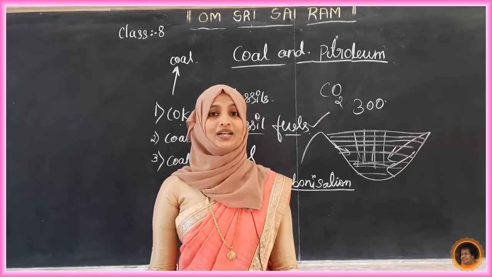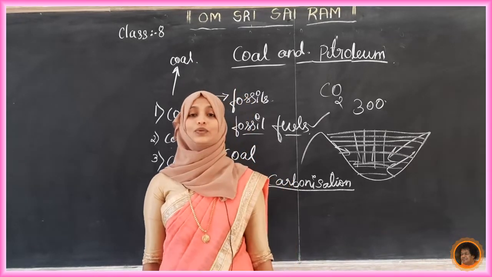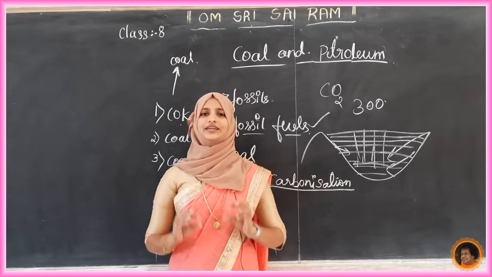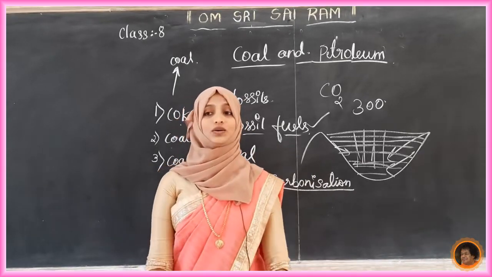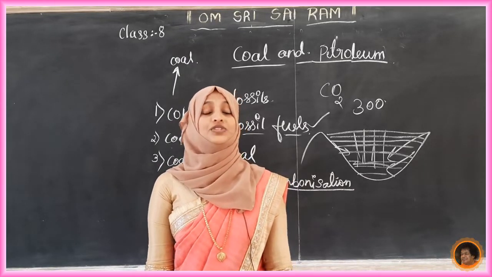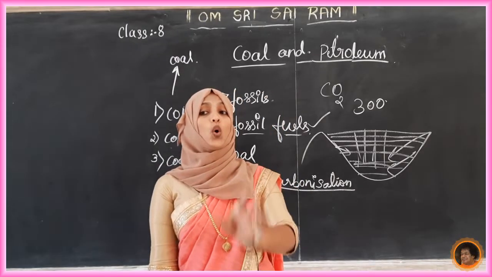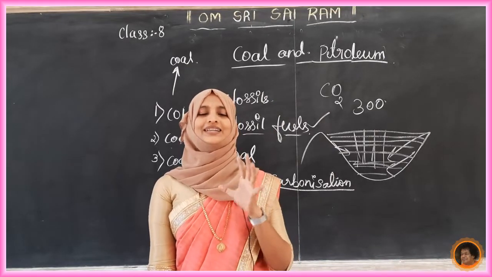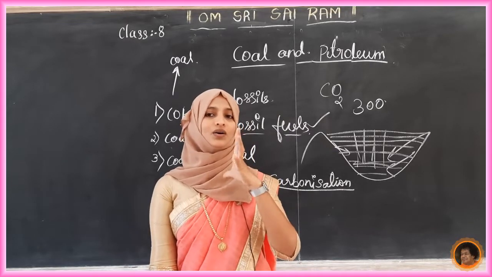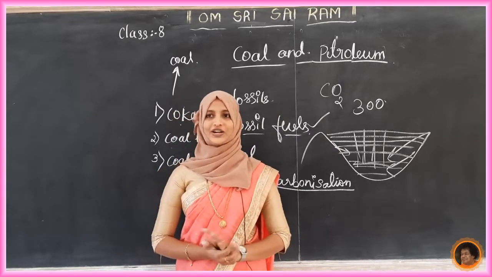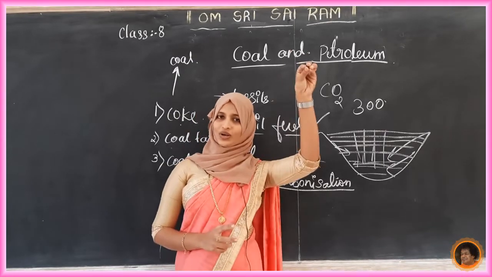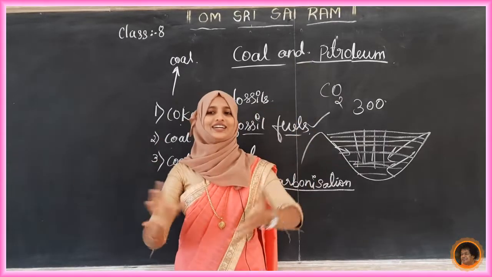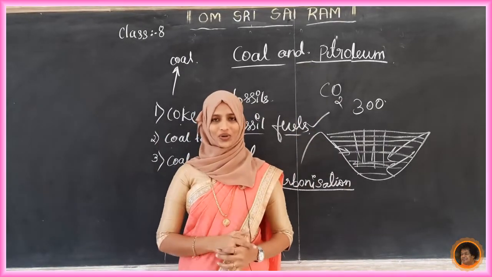Next, the last one, which one? Coal gas it is. We will see what that is. We are not studying it in detail, only in brief. We will glance at what coal gas is. Coal gas is obtained during the processing of coal to get coke. In industry they prepare coke, which is one of the derivatives of coal. When coal is processed to get coke, at that time we get a gas. That gas is coal gas.